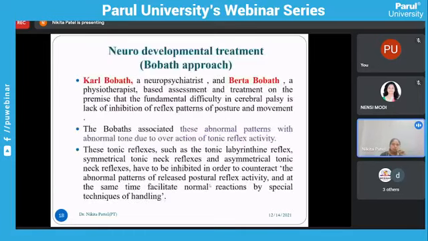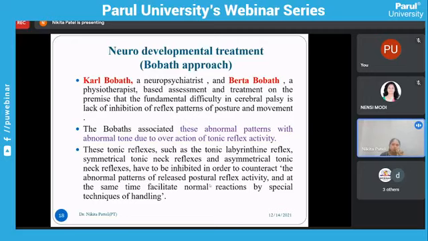NDT, that is a Bobath approach. Carl Bobath, a neuropsychiatrist, and Berta Bobath, a physiotherapist, based assessment and treatment on the premise that the fundamental difficulty in cerebral palsy is lack of inhibition of the reflex patterns of posture and movement. So mainly Bobath is working on the posture and movement. The Bobaths associated these abnormal patterns with abnormal tone due to overaction of the tonic reflex activities.